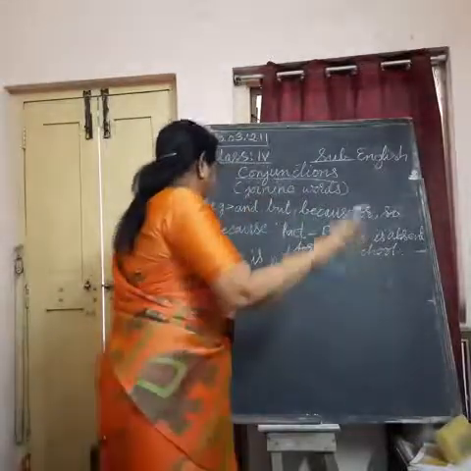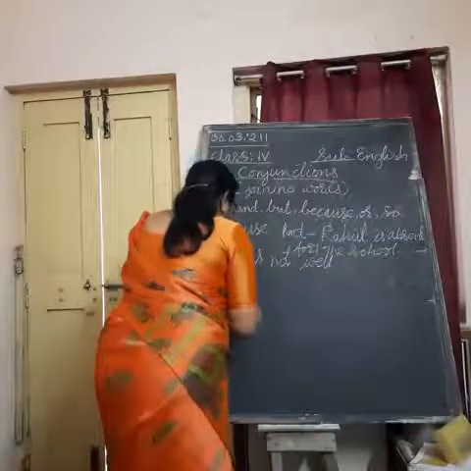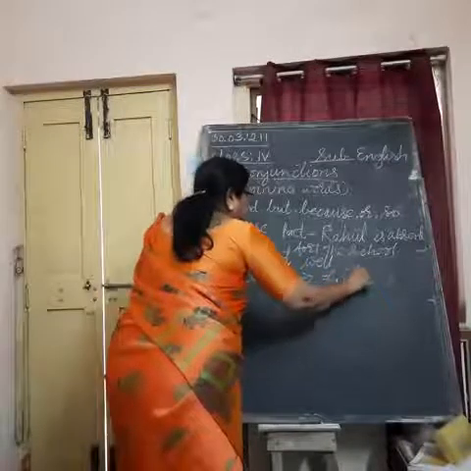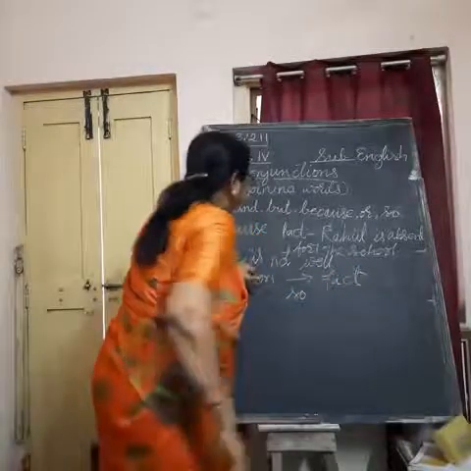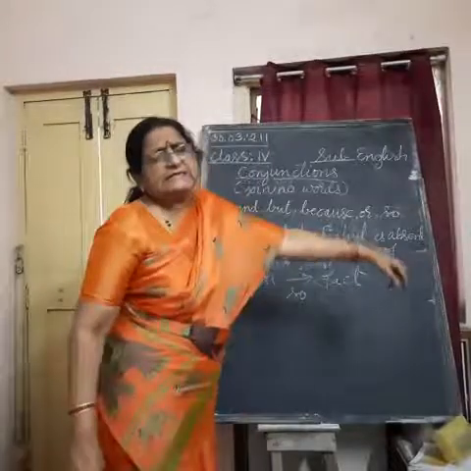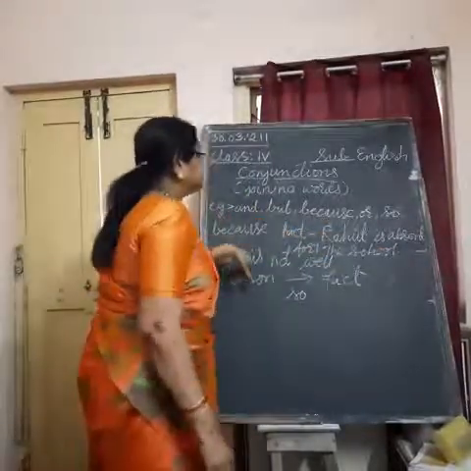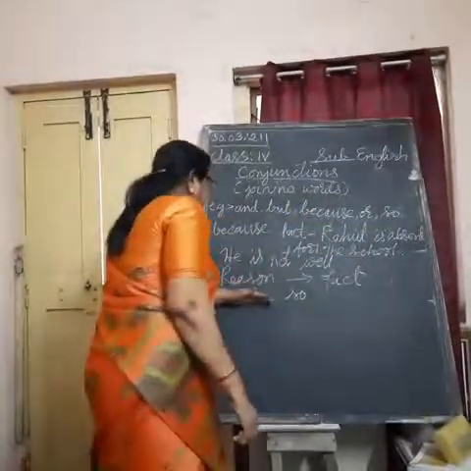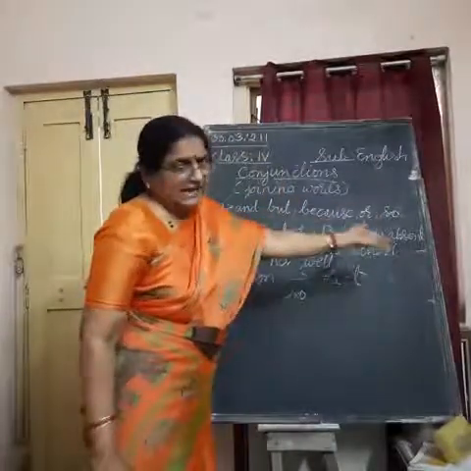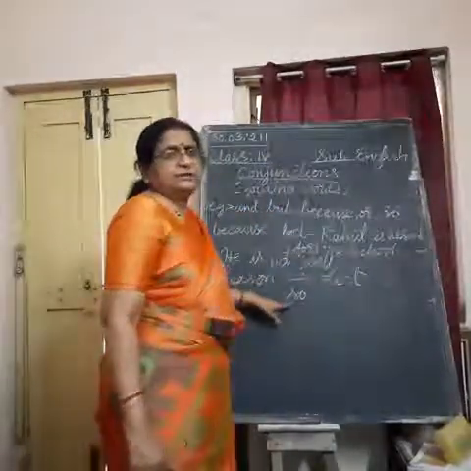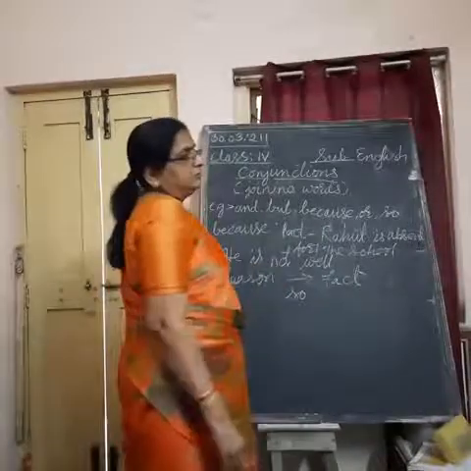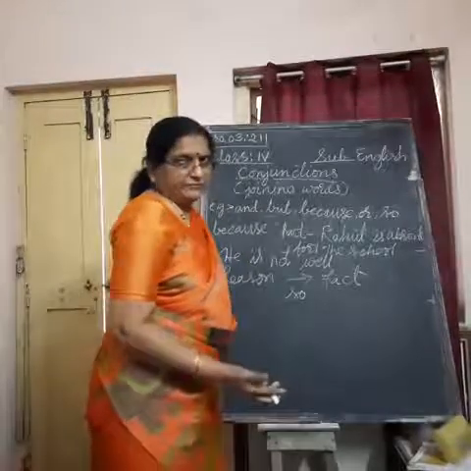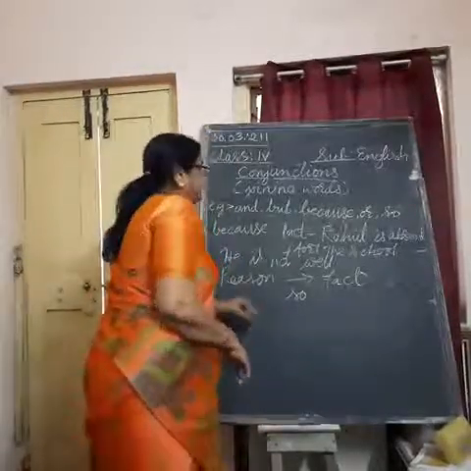Same sentence, if the reason comes first, then the fact, then we use so in the middle. Raju is not well, so he is absent for the school. The fact is coming last. The reason is coming in the first place. So when the reason comes first and the fact comes last, we use so in the middle. Understand? It is time for exam, so we must read hard. We are showing the reason. Understand in this way.